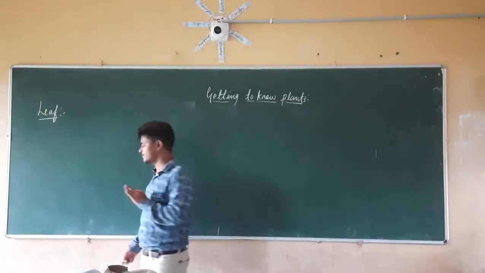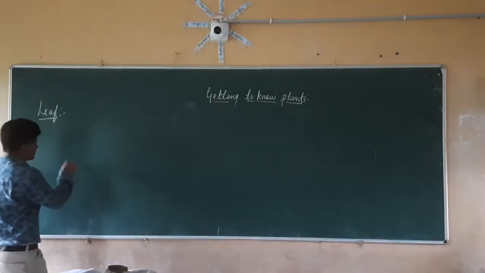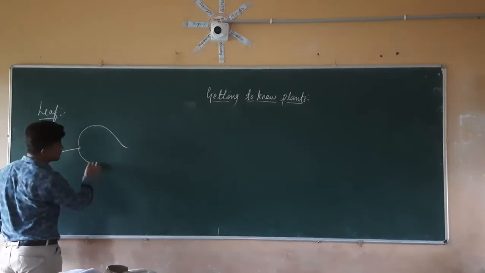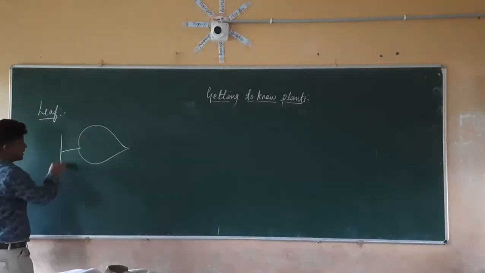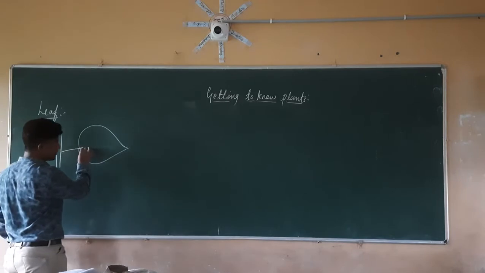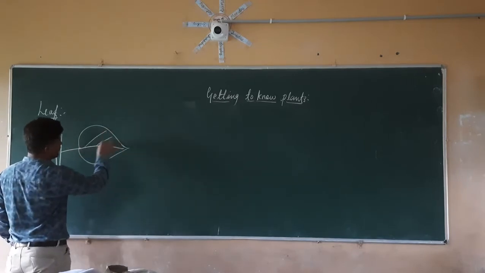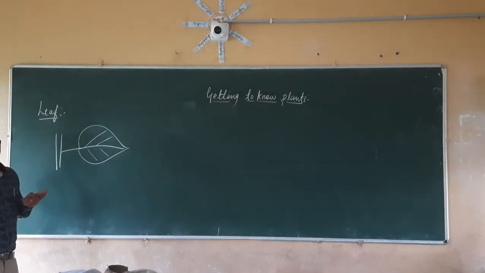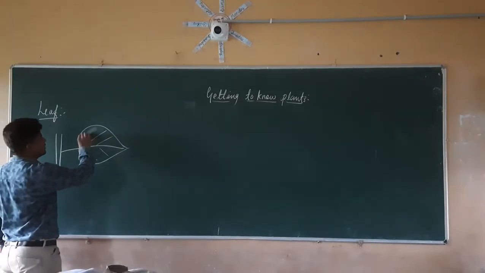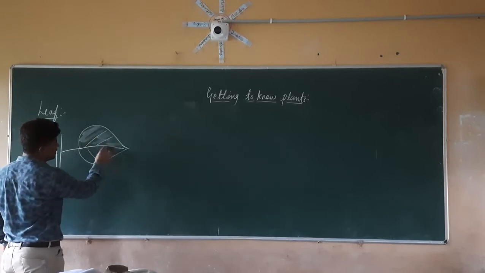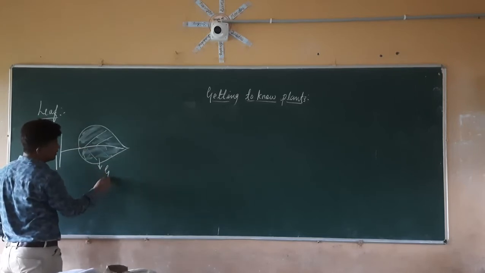So if you check here, a general leaf looks like this, which is connected to a stem, right? And maximally all the leaves are green in color. So this broad portion present on the leaf will be green in color.